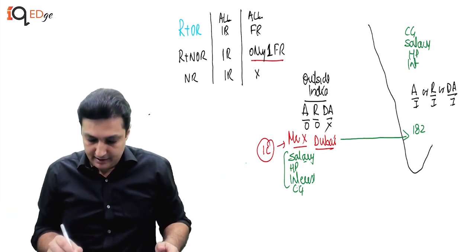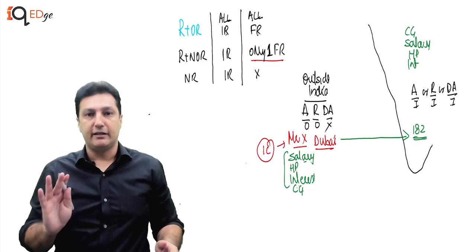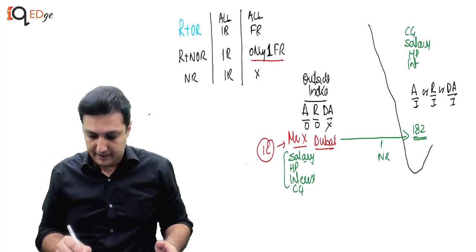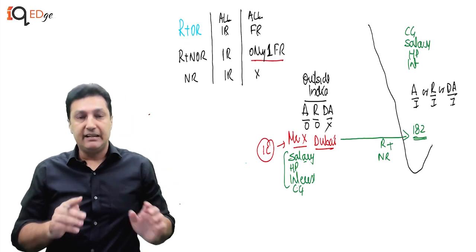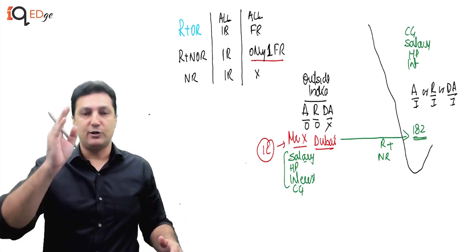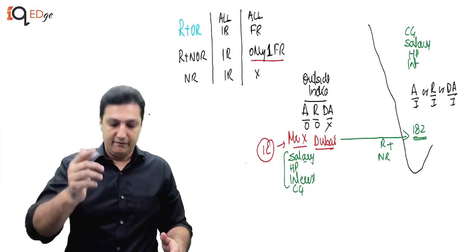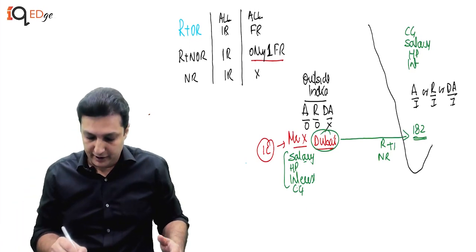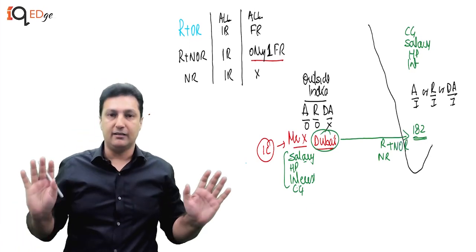Now this guy, if he does not fulfill 182 days, he becomes a non-resident. If he does fulfill 182 days, he becomes a resident. But even if he is a resident, he will have to fulfill the 730 days and 2 on 10 to be an ordinary resident, which a person living in Dubai normally I would expect will not fulfill. So he could either be a NOR or NR.